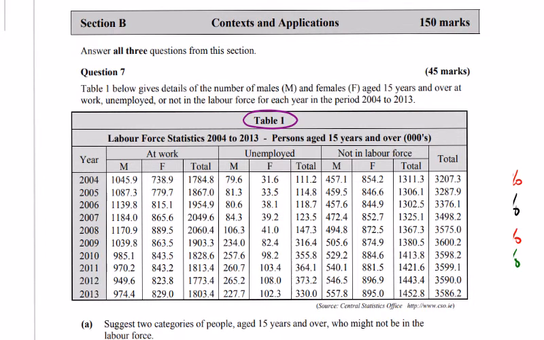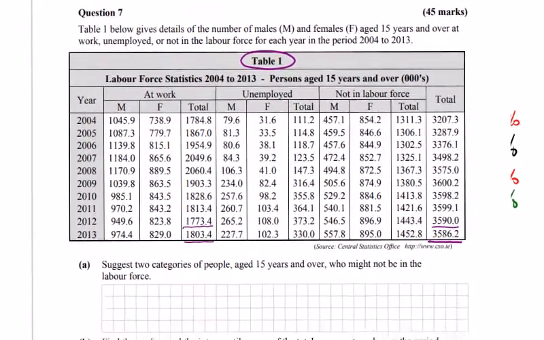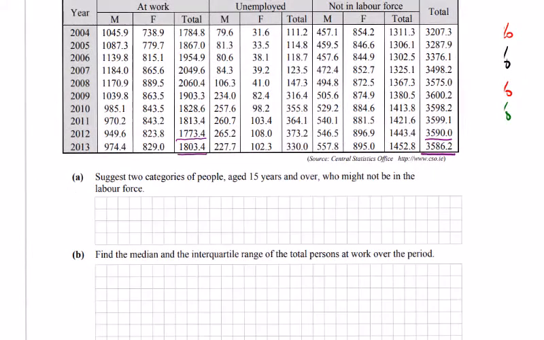So 2012, people at work 1773 and 3590. 13 is this one. Well, let's get them as percentages.